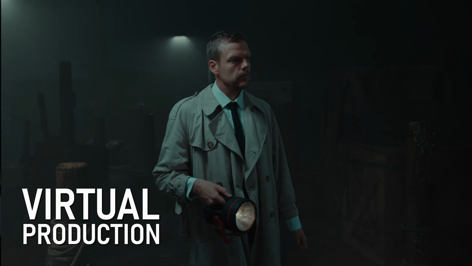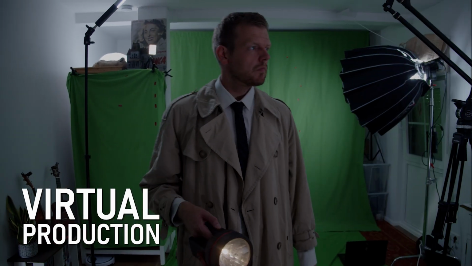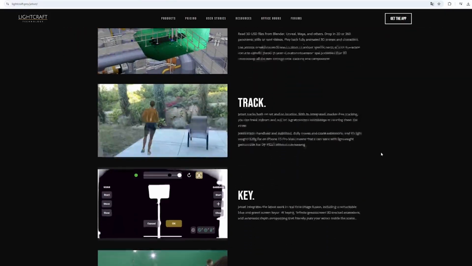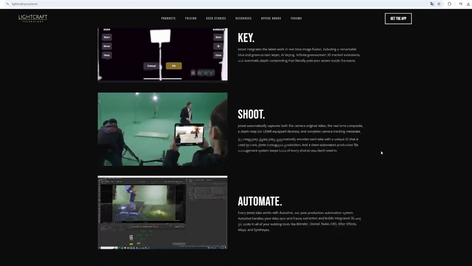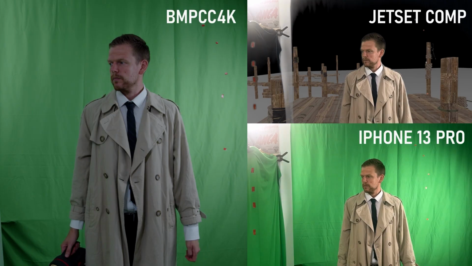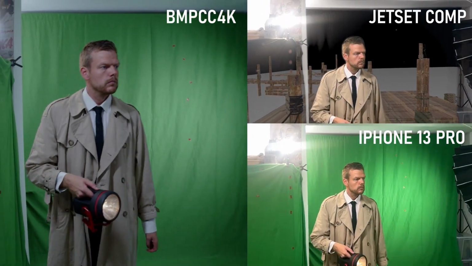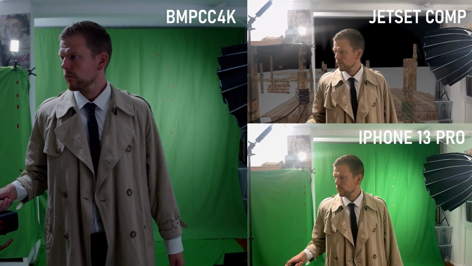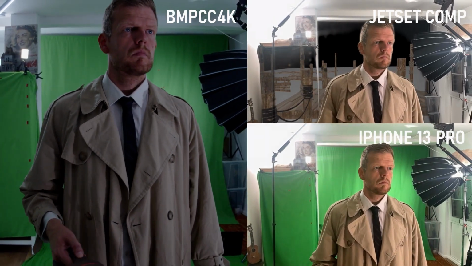This time we will talk about virtual green screen production and in a very specific way about tracking. The technology we are about to use is from the company Lightcraft Technology, and they developed a pretty cool app called Jetset, which will allow us to take all our camera motion data from the shoot and transform this into a virtual camera that will have the same motion path as our real camera and will implement all of this into Blender. So without further ado, let's get started.